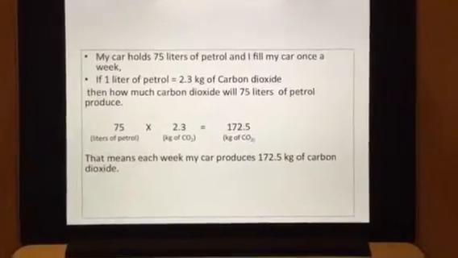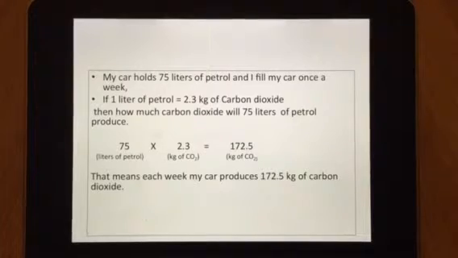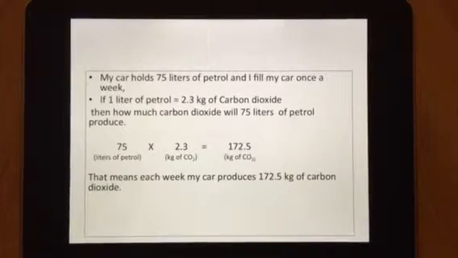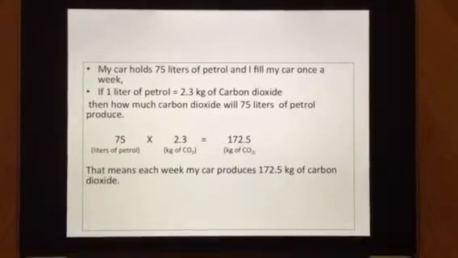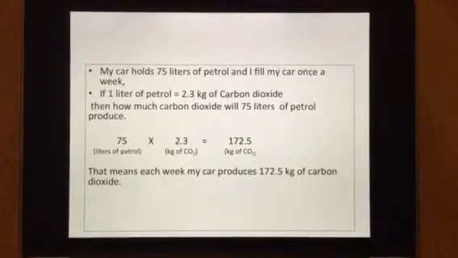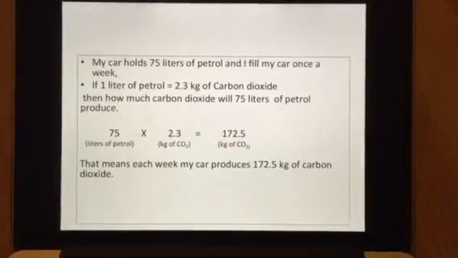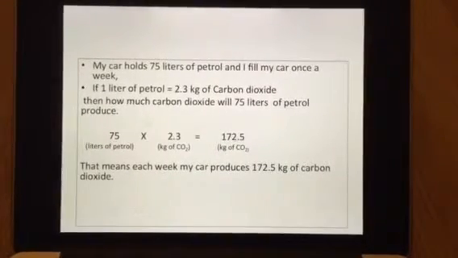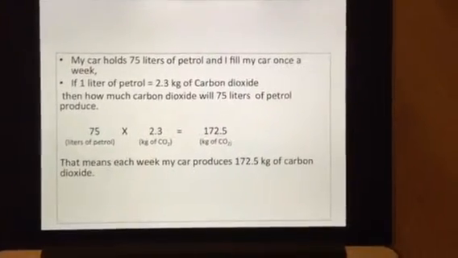Let's have a look at this scenario. Let's say my car holds 75 litres of petrol and I fill my car once a week. If 1 litre of petrol is 2.3 kilograms of carbon dioxide, then how much carbon dioxide will 75 litres of petrol produce? We need to multiply the number of litres of petrol by kilograms of carbon dioxide. So we'll multiply 75 with 2.3, which equals 172.5 kilograms of carbon dioxide. That means each week my car produces 172.5 kilograms of carbon dioxide.